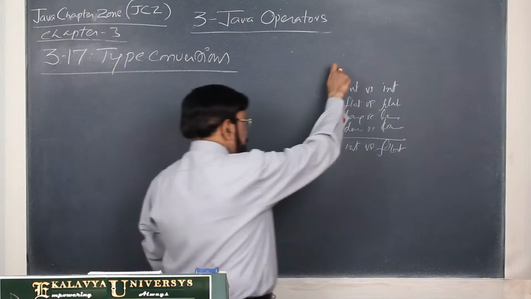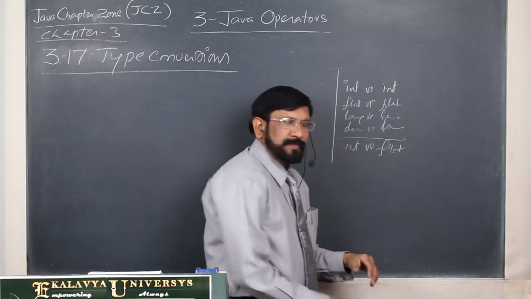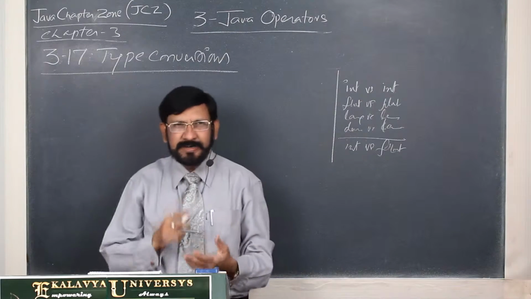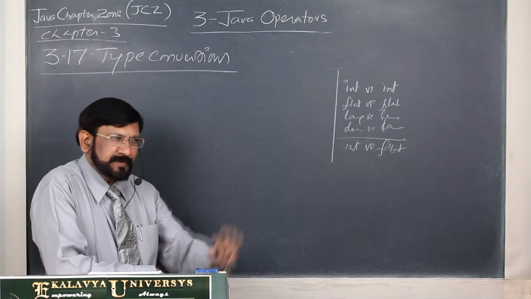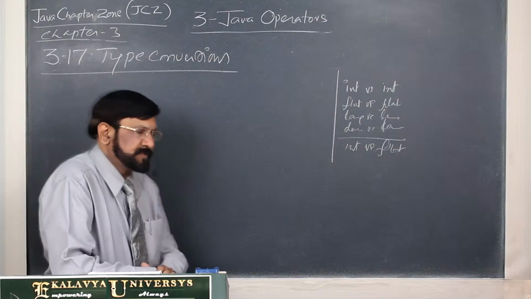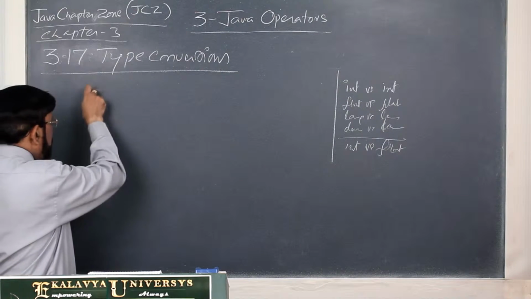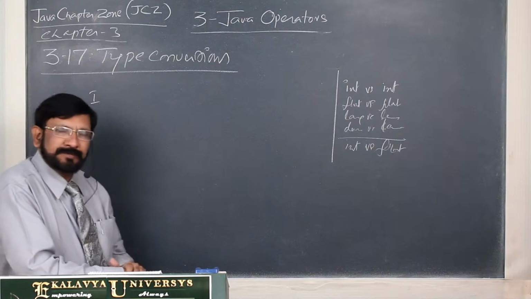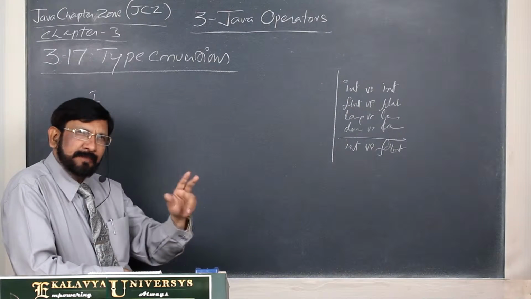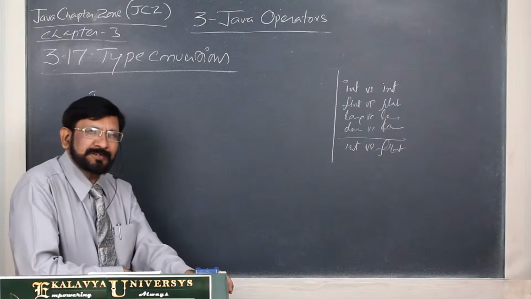This limitation comes in 5 situations. First, we have to understand those 5 situations. Number 1, in a binary operation, the types of two operands are not matched.